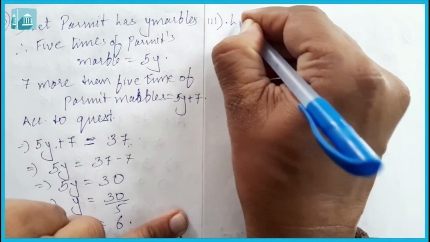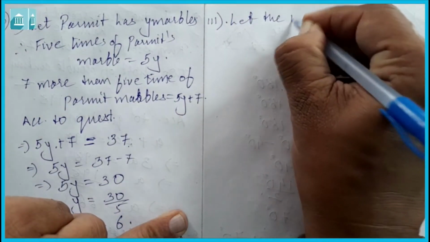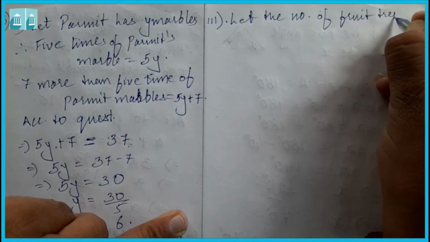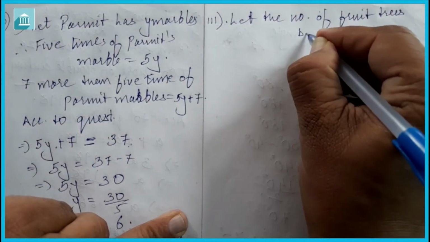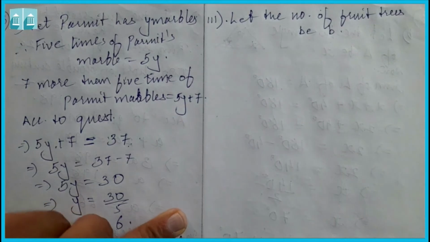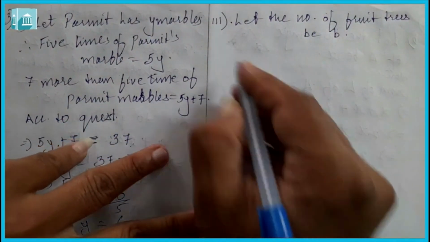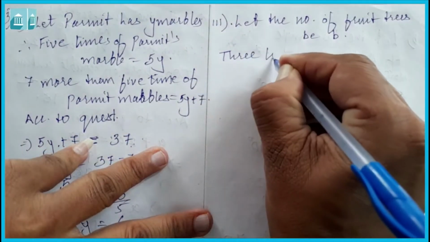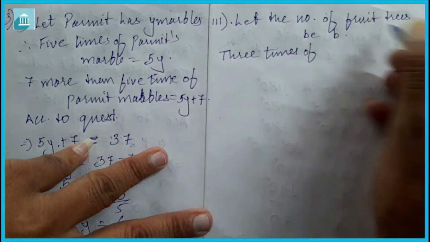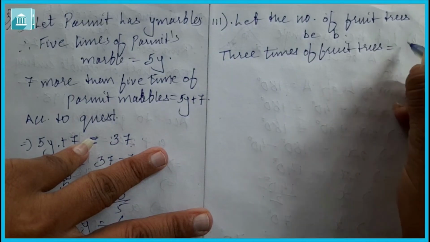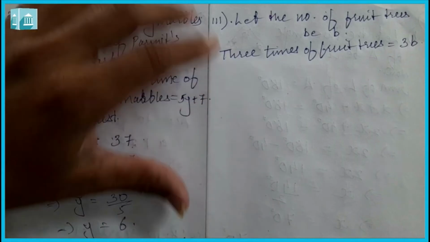So let the number of fruit trees be B. Let the number of fruit trees be B. Now it is given that the number of non-fruit trees were 2 more than 3 times the number of fruit trees. Now we will see, 3 times the fruit trees is equal to 3b, 3 into b, that is 3b.